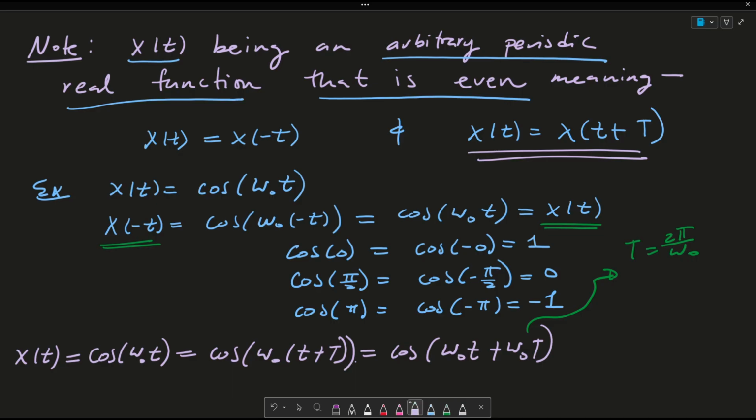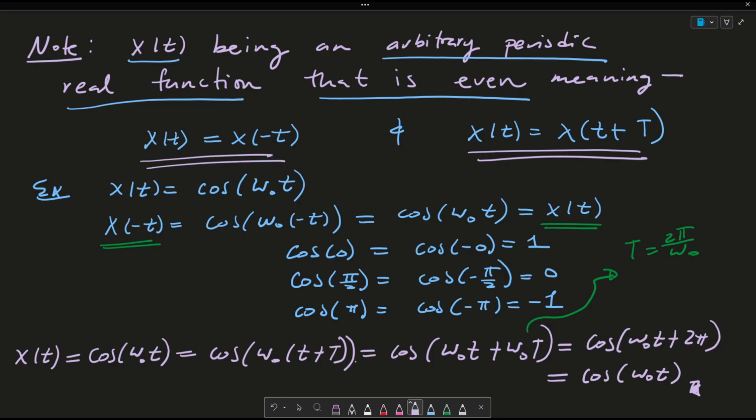So this becomes cosine omega naught t plus 2 pi. And if you add 2 pi to cosine, you just get the same thing. So this is just cosine of omega naught t.